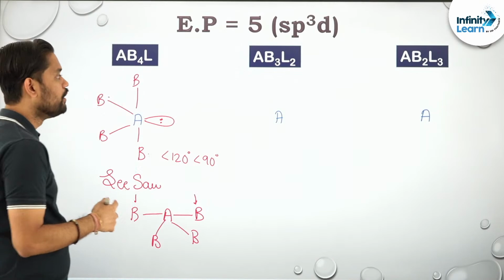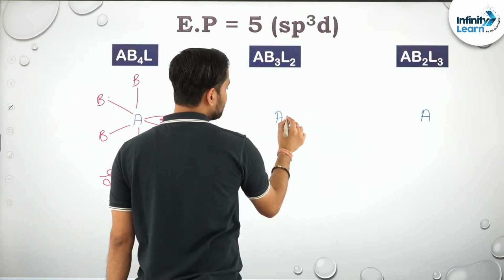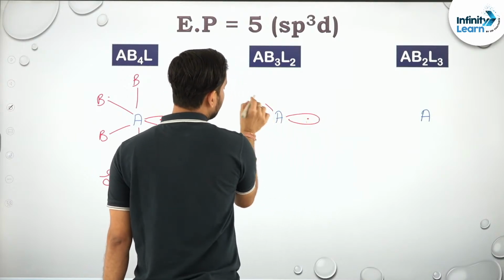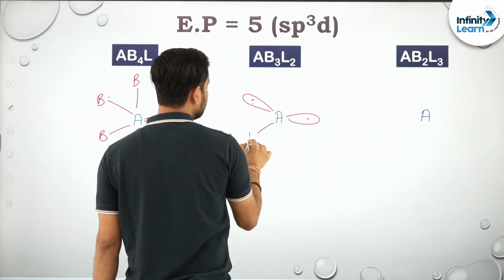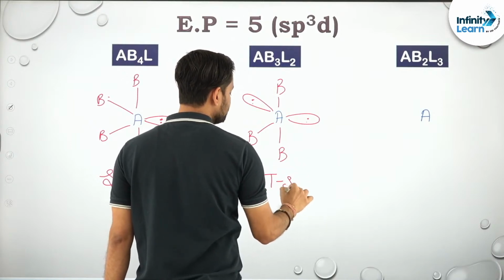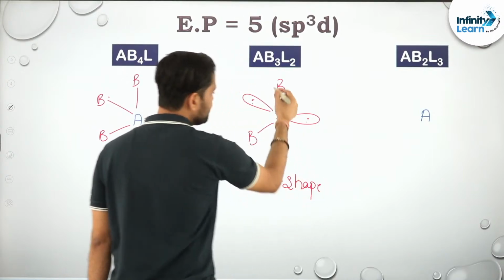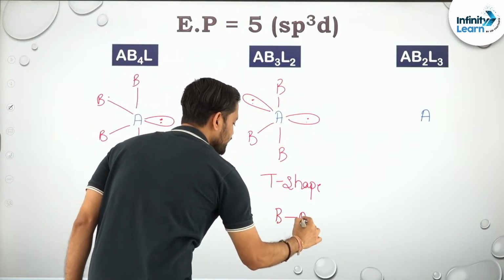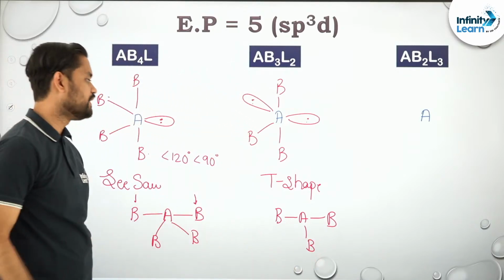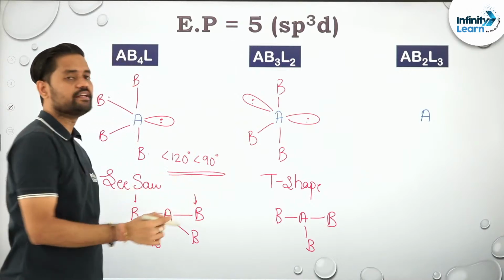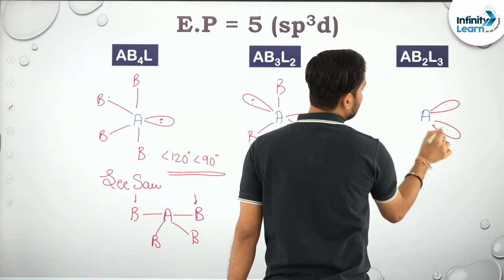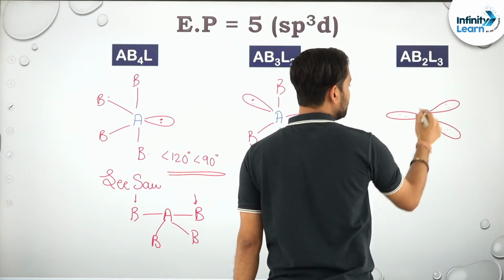Talking about AB3L2, अब 2 lone pairs हम place कर सकते हैं. ठीक है. So I am placing 1 lone pair over here and another lone pair over here, B, B and B. Its shape is T shape. देखो कैसे, ये रहा B, A, B और ये रहा एक B. So can I say it's a T shape molecule, AB3L2, right? Bond angle again less than 120 and 90 degree, right? Clear? 3 lone pairs, lone pair, lone pair, lone pair, okay, and B.